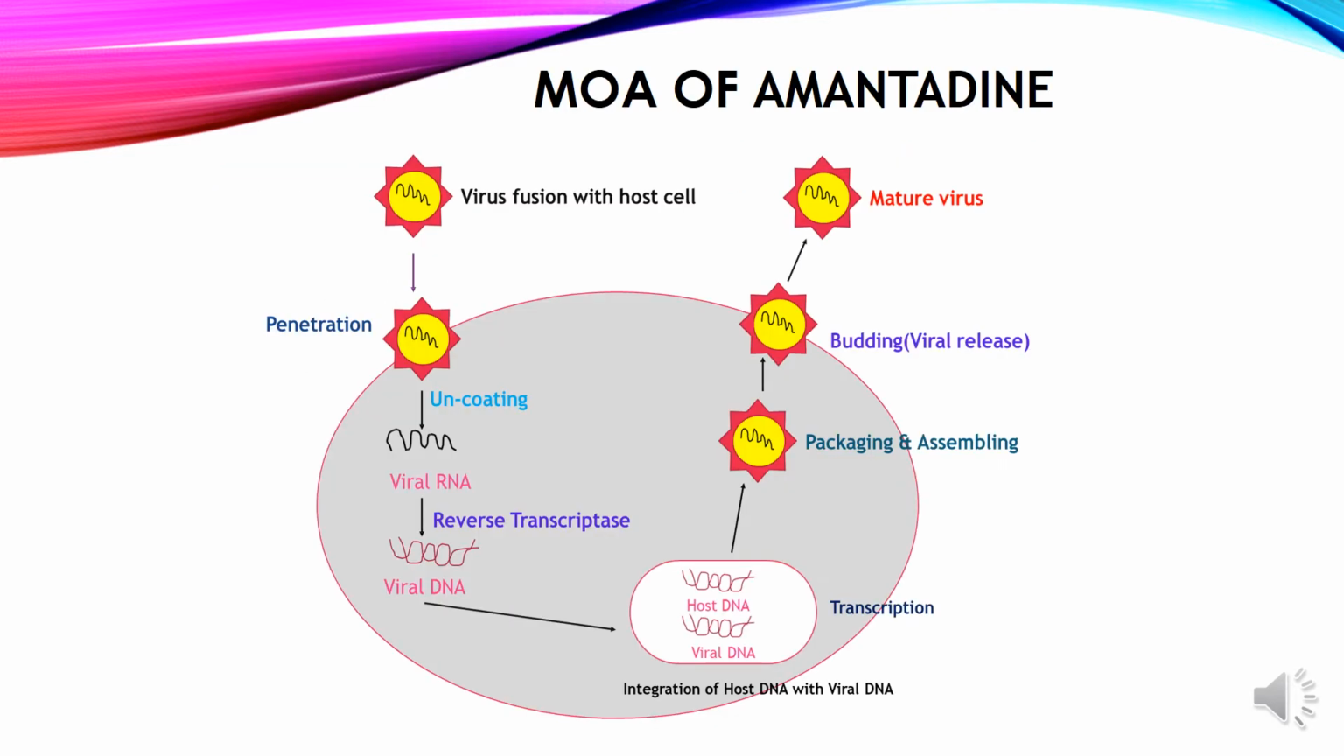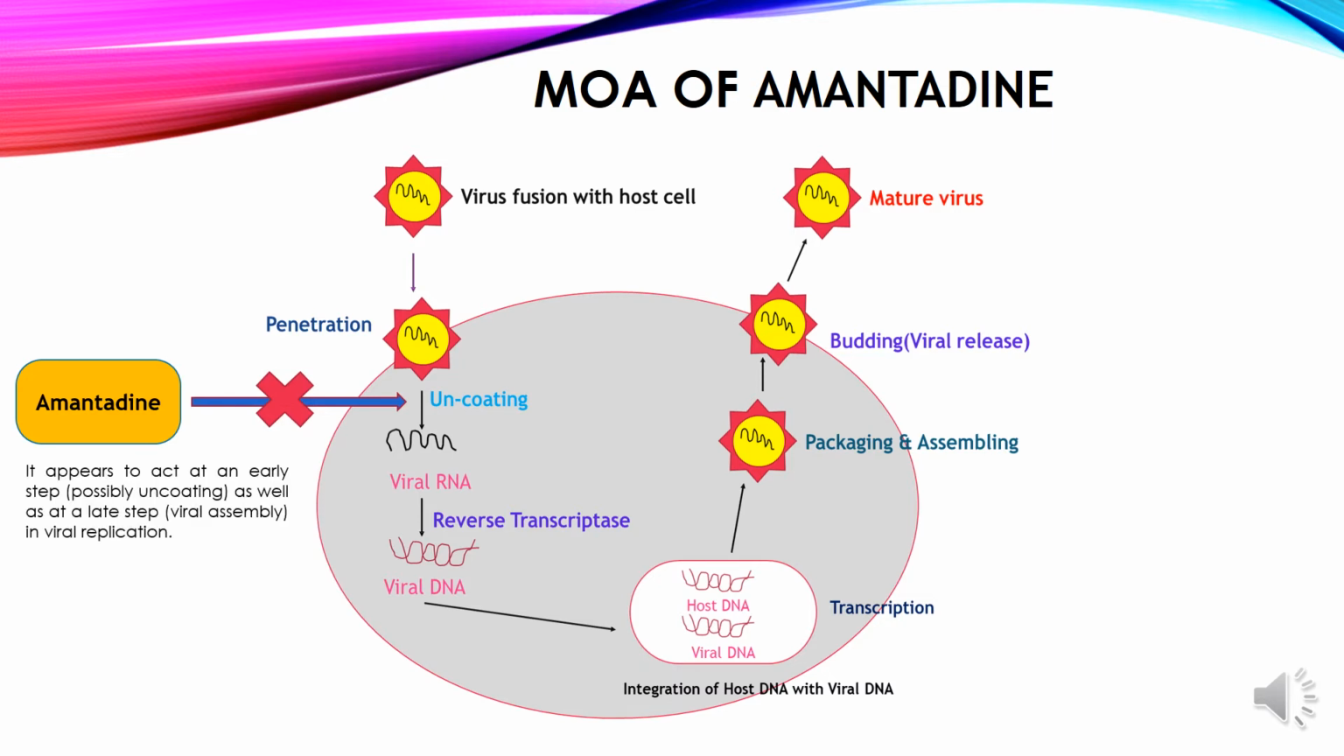Now we'll see the mechanism of action of amantadine. So this is the diagram of normal viral replication. Our drug amantadine basically acts in the step of uncoating. So amantadine blocks this uncoating step. It appears to act at an early step, possibly uncoating, as well as at a late step, that is viral assembly in viral replication.